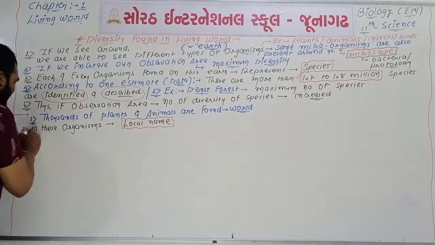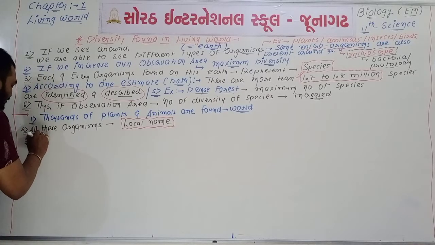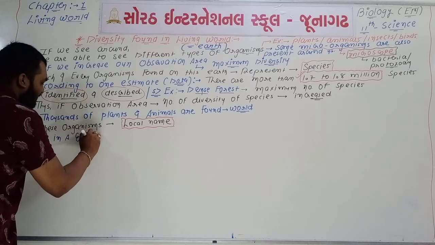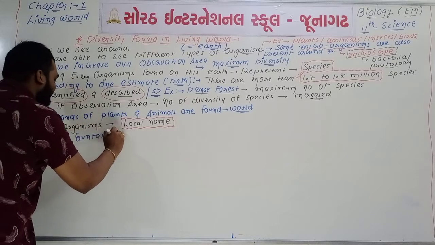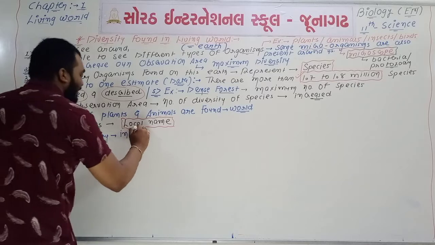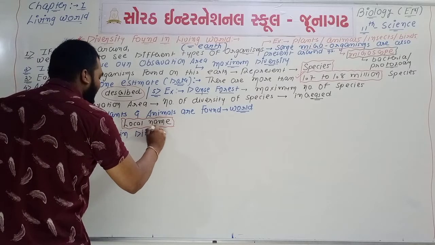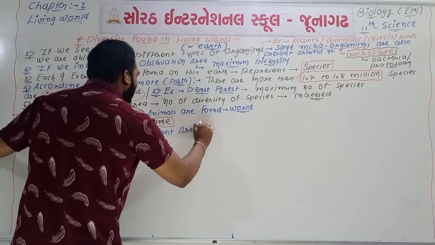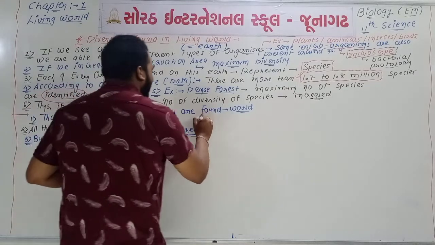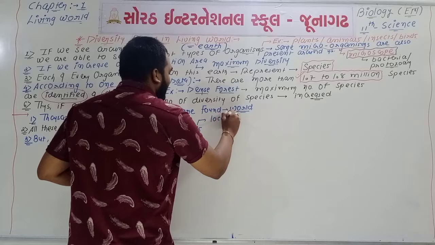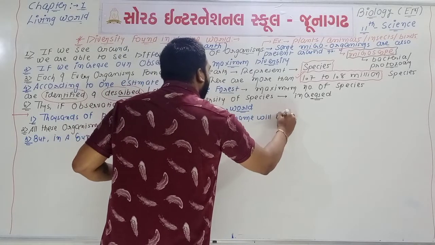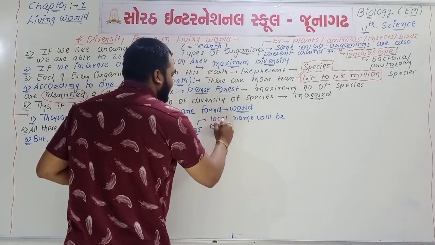But the problem, point number 3, is that in one country, in different regions or different areas, the local name of the same organism will be different.